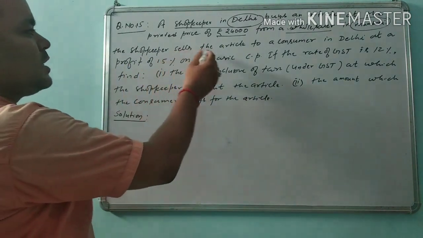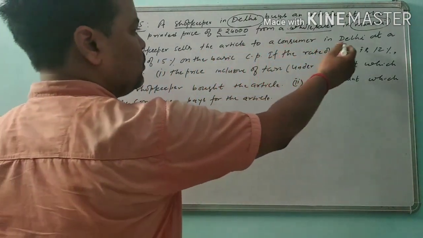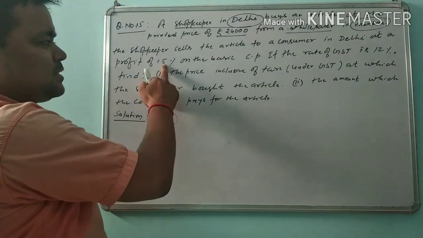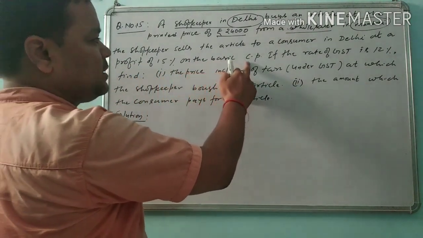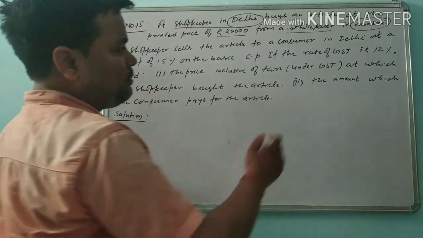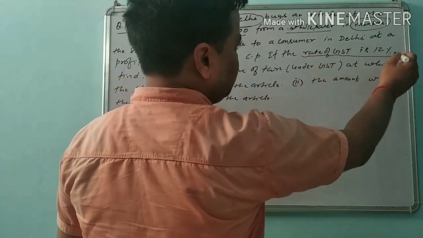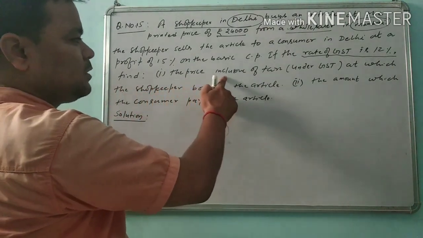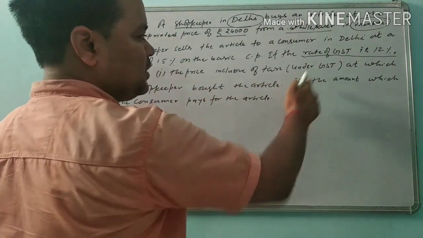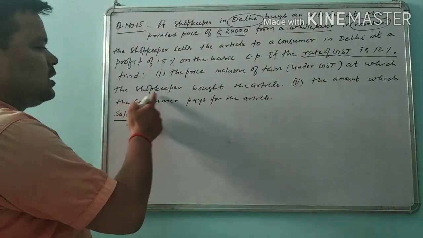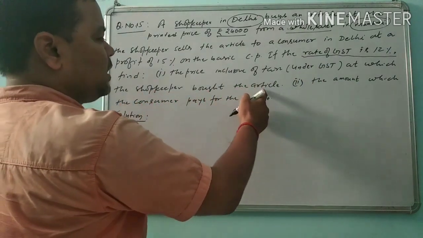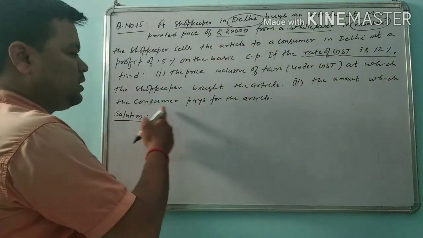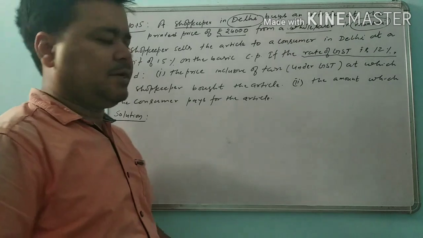The shopkeeper sells the article to a consumer in Delhi at a profit of 15% on the basic cost price. If the rate of GST is 12%, then we have to find the price inclusive of tax under GST at which the shopkeeper bought the article, and the second one, the amount which the consumer pays for the article.